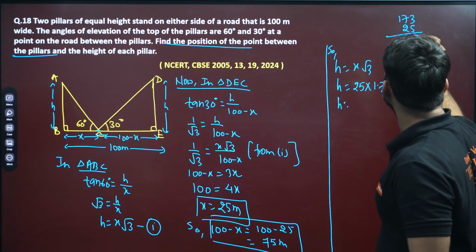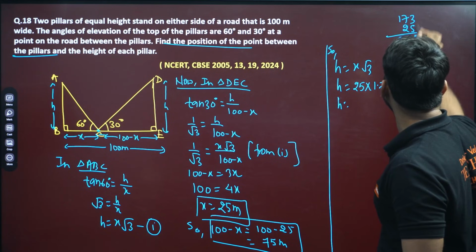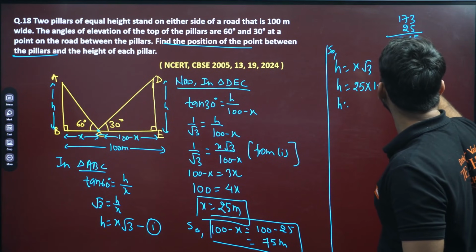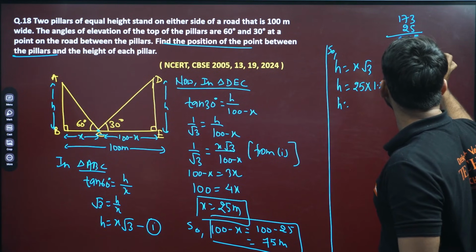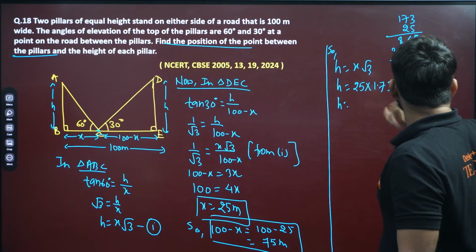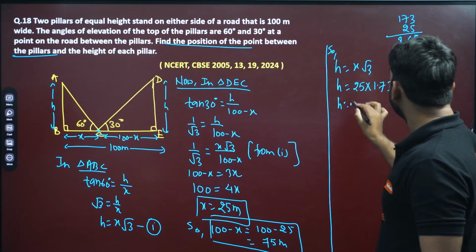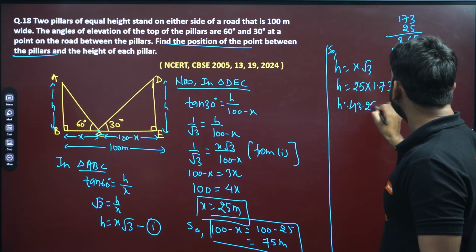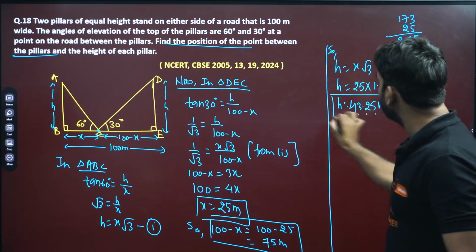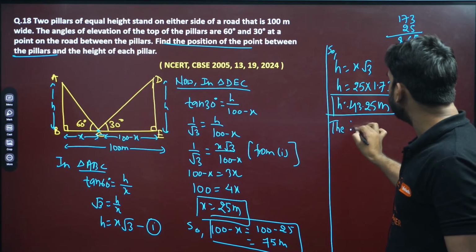5 3 is 15, carry 1, 7 5 is 35... So the answer is 43.25 meter. This is the height of the pillar.